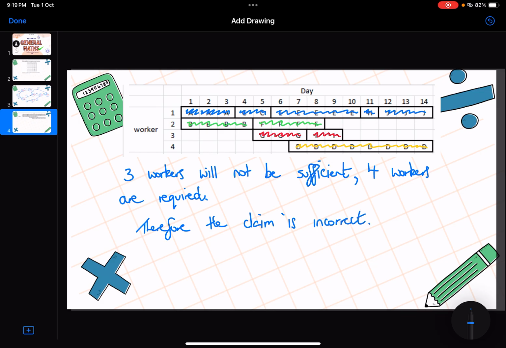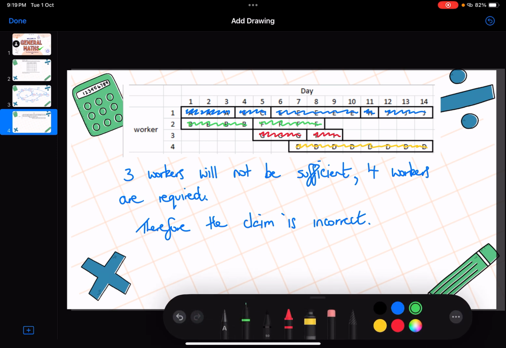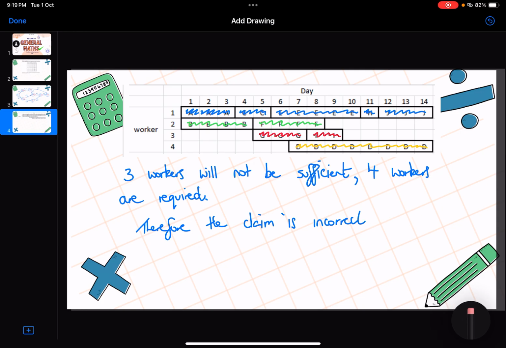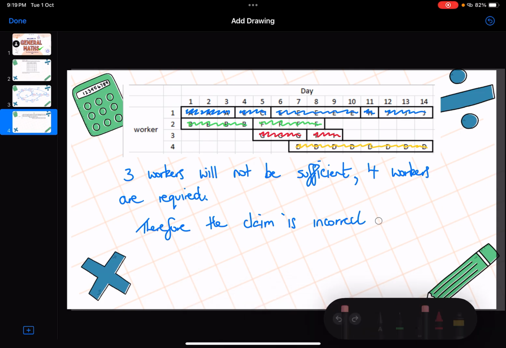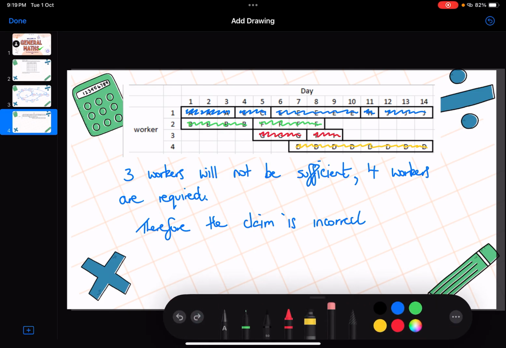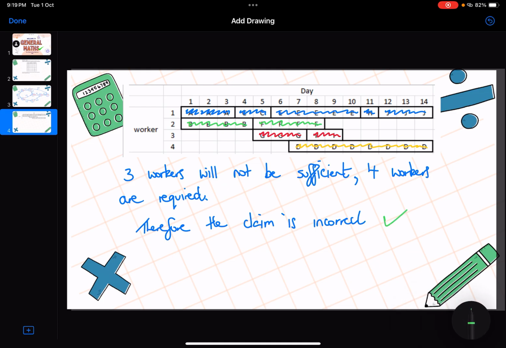Now, in order to get those last 3 marks that we were chasing, saying that the claim is incorrect is definitely going to get us 1 mark. Telling me that there's 4 workers required is going to be another mark.